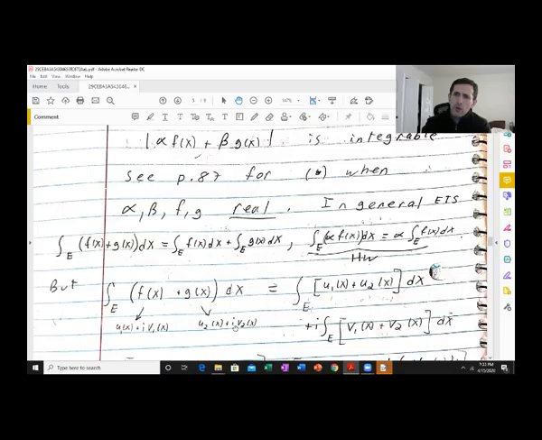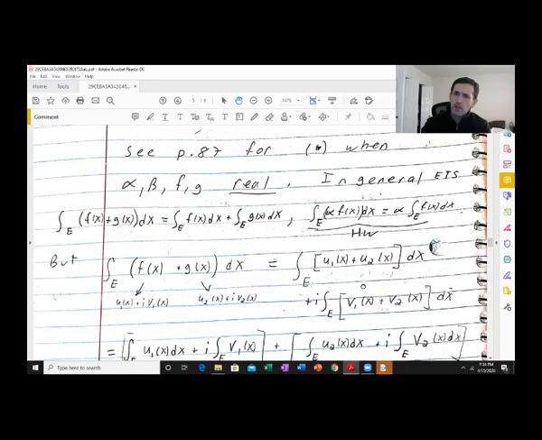Okay, so let's add up f plus g. f plus g is (u1 plus u2), parentheses, plus i times (v1 plus v2). So by definition, the integral of this complex valued function is you integrate the real part, which is u1 plus u2, plus i times the integral of the imaginary part, v1 plus v2.